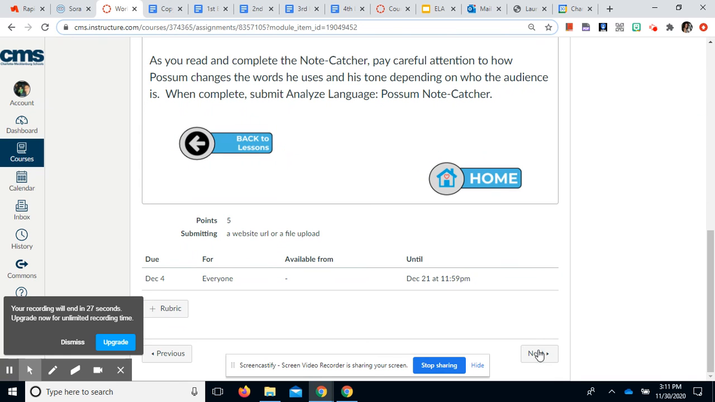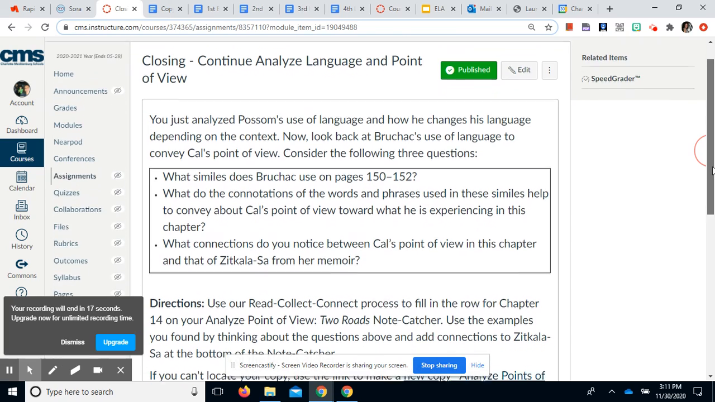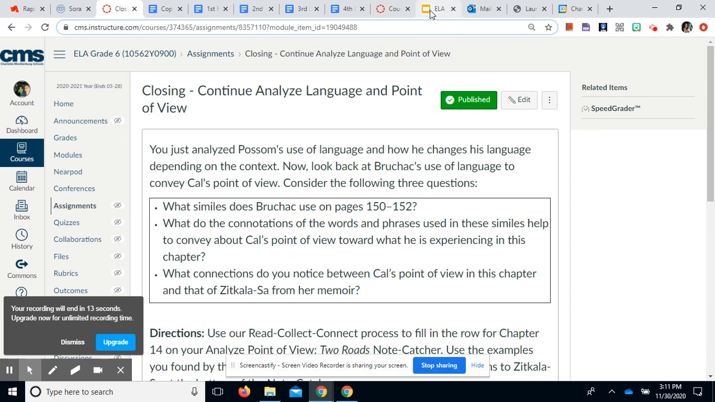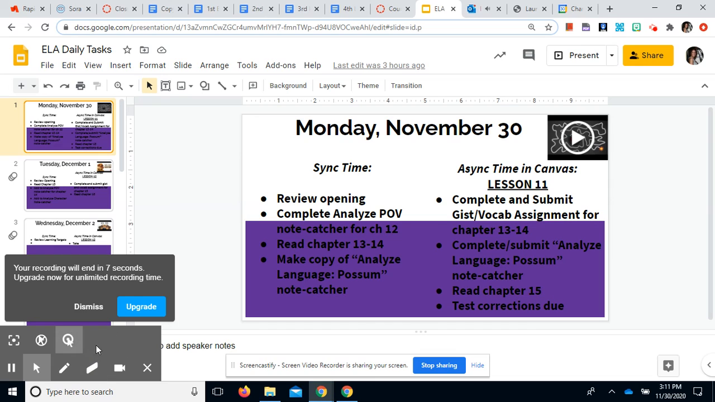And then we did not get to this last part, which is completing the Analyze Point of View for chapters 12 and 13 that we read today. So we'll get to that tomorrow. We are moving on to chapter 15 tomorrow, and today's the final day for test corrections, if that's something that you are eligible to do.